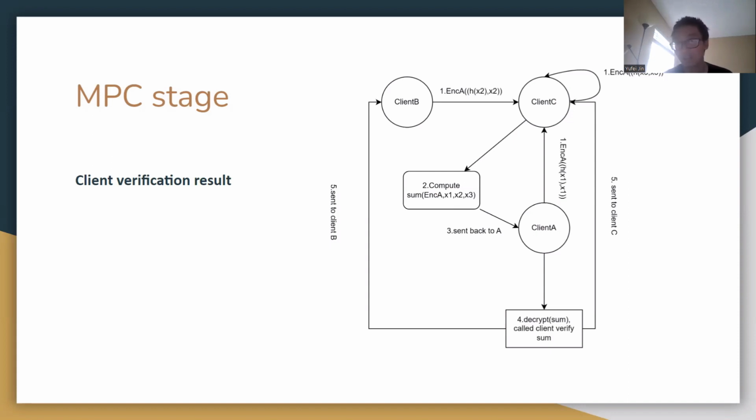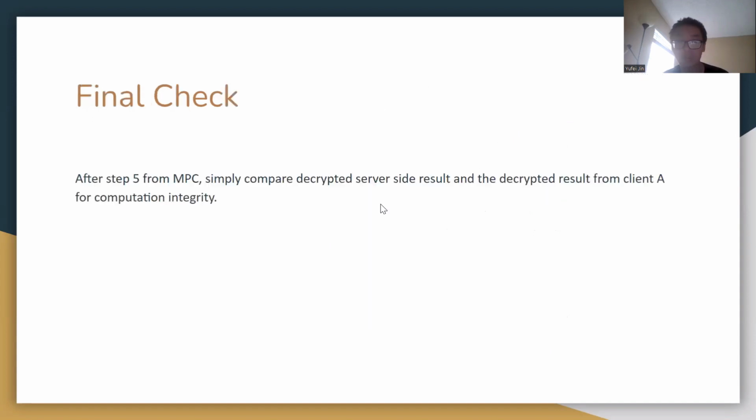And in that case, the client with the secret key will decrypt the message and then send it to everyone else. And then it will come to the final check where, for each client, we can simply compare the decrypted result from the server and the decrypted result from the client.